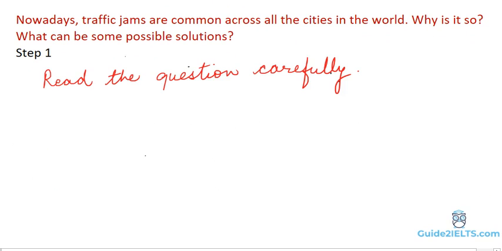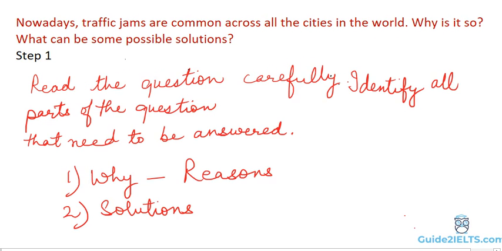This is something that we tend to take for granted, and I've had students who would come out of the test center, discuss the question, and realize that their writing was a little off topic because they did not read the question carefully. For example, this question mentions cities, so we have to focus on urban regions. Then it is about cities across the world, so that means it would help to think beyond the local issues and reasons, and then identify all parts of the question that need to be answered. In this question, there are two parts. First, why, which means the reason for the problem, and second, the solutions to the problem.